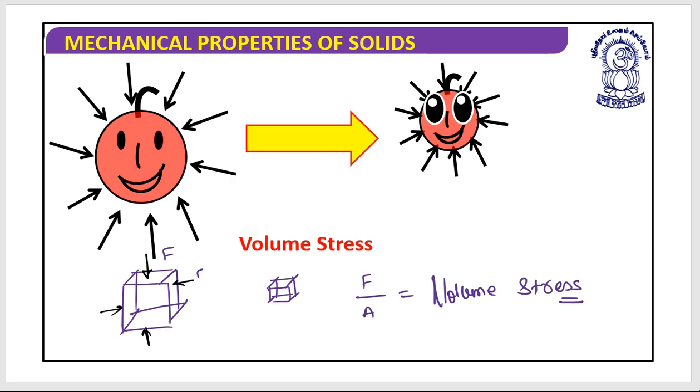This force is acting perpendicularly, as you can see very easily. Any stress is a ratio of force to area, but here it is a perpendicular force acting on the body, and that's why we call this a normal stress.